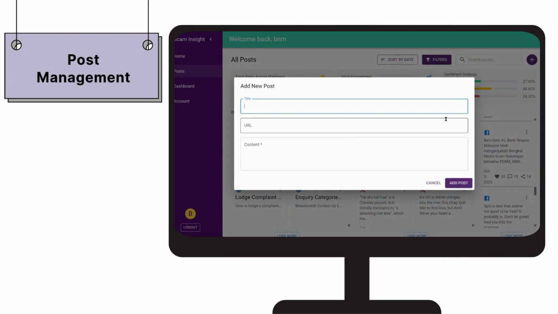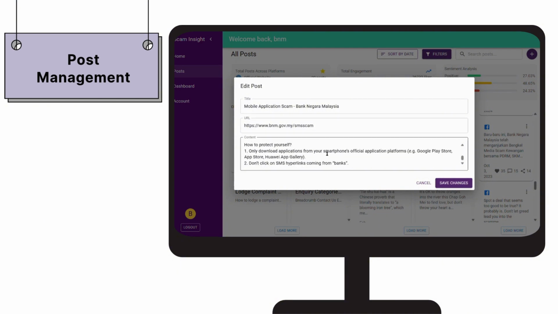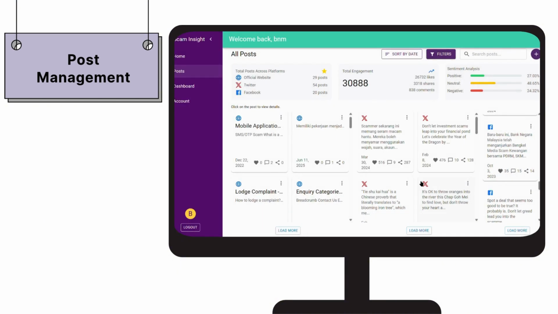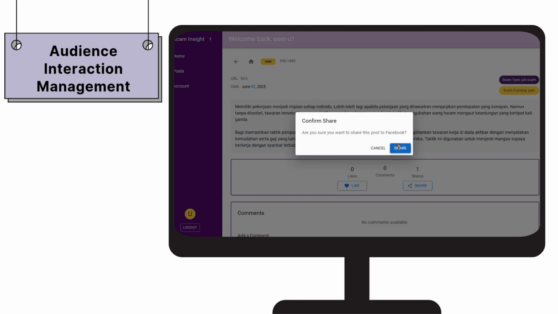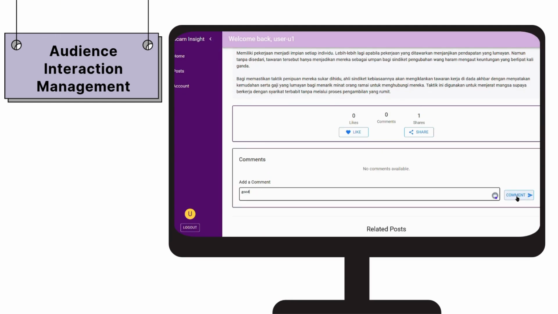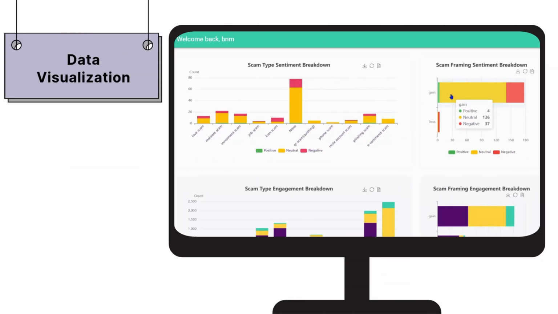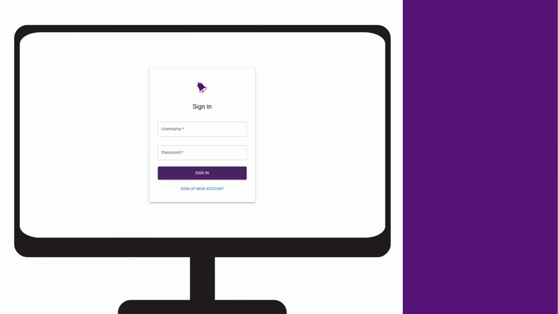Government agencies can manage the collected posts by creating new posts, updating existing posts, or deleting posts. The public can engage with the posts by liking the posts, sharing them to their social media accounts, and leaving comments. And the government agencies can view key insights and analytics through the interactive dashboard. So now let's take a closer look into the system.